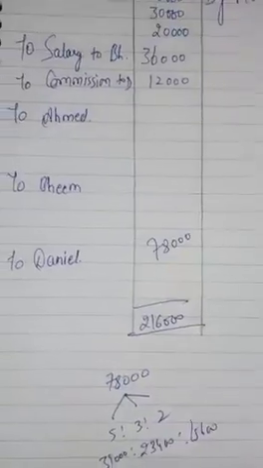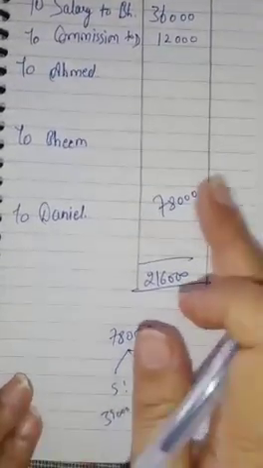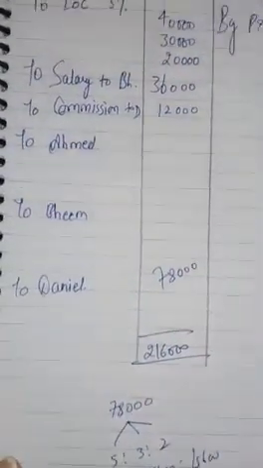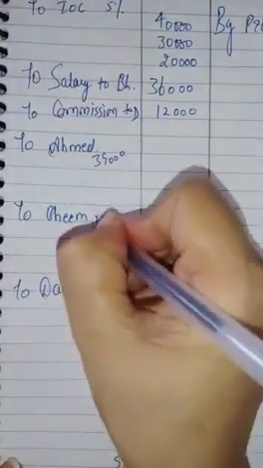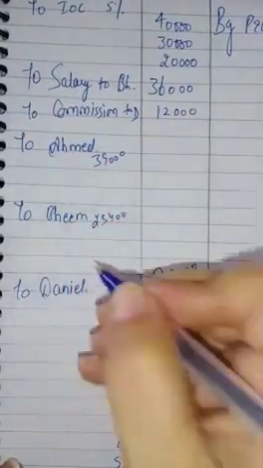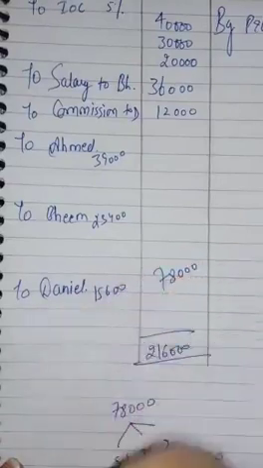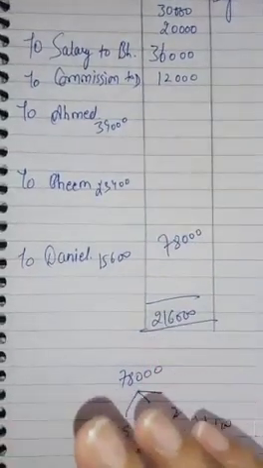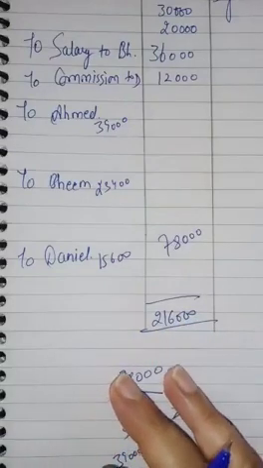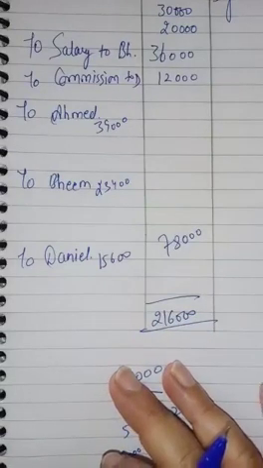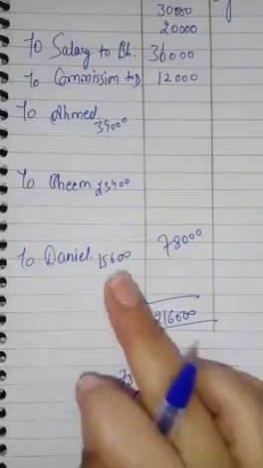First of all, we just have to divide this remaining profit in their profit sharing ratio: 39,000, 23,400, 15,600. Now the concept comes about the guarantee which we have given.